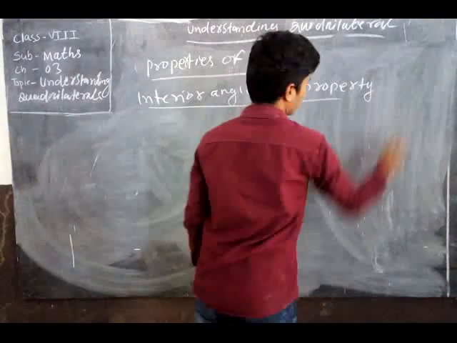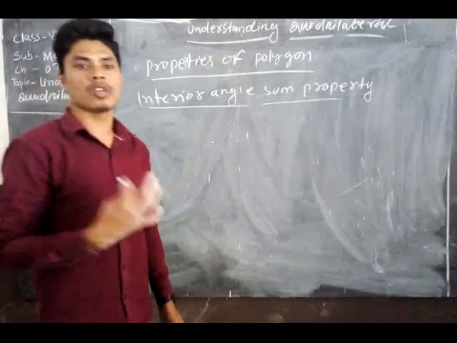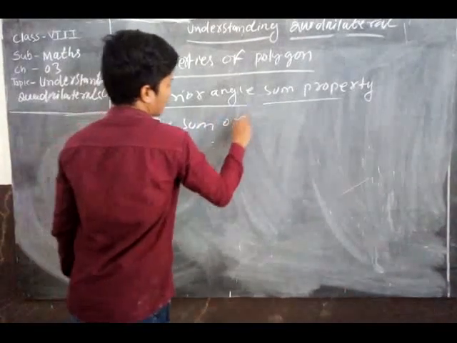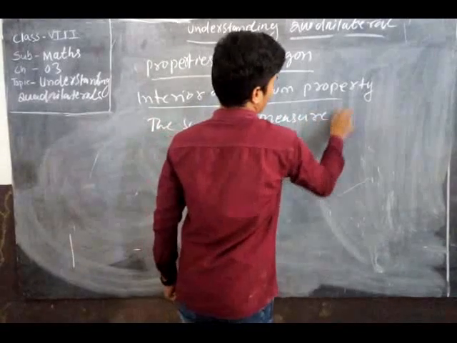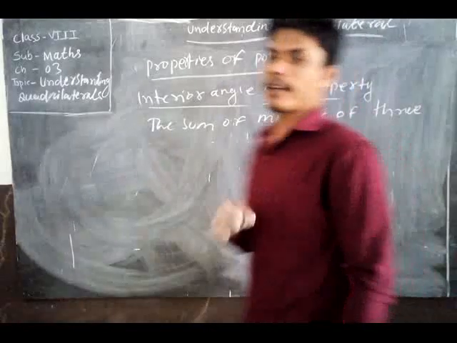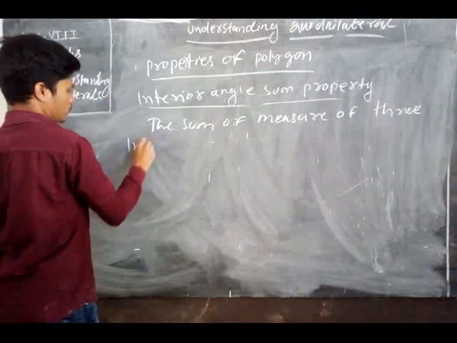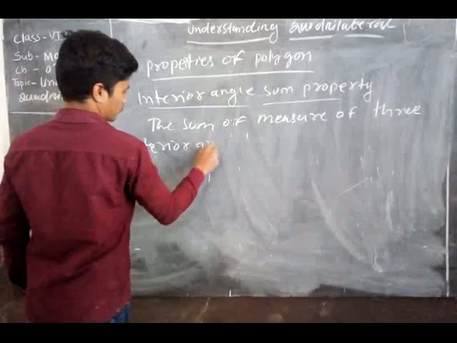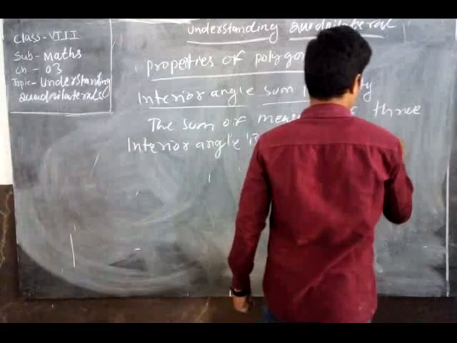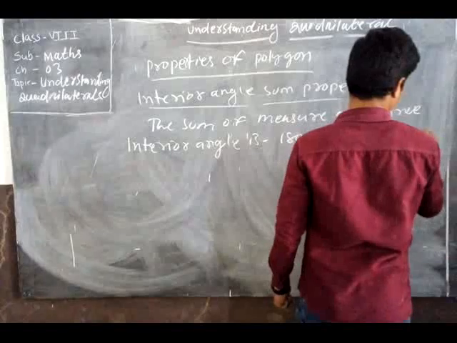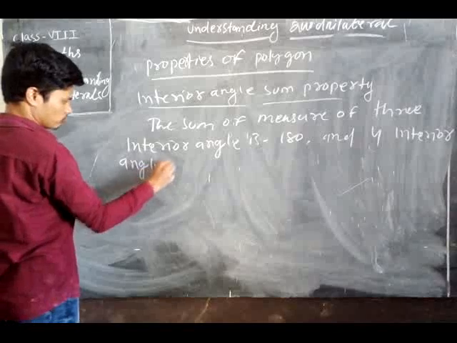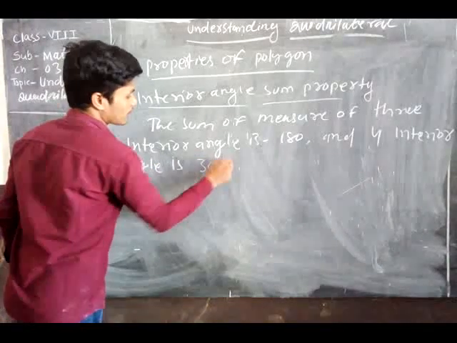Sum properties mean what? If the polygon has three angles, the sum of the measures of the 3 interior angles is 180, and the sum of 4 interior angles is 360. Let's see the examples here.